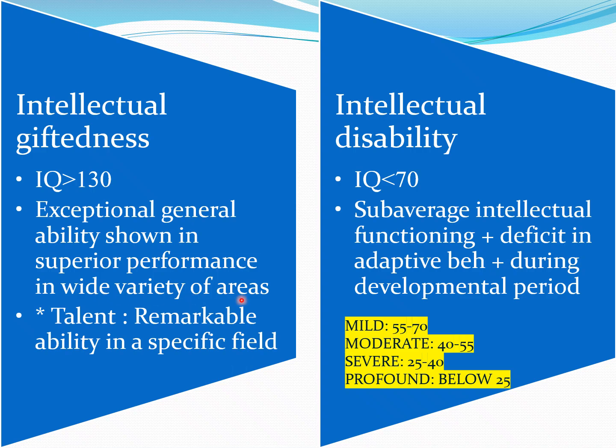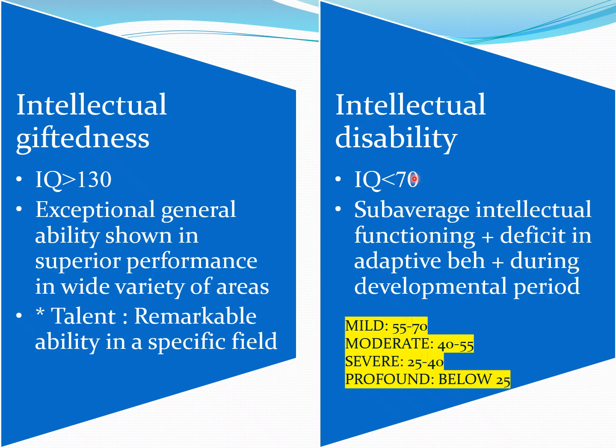On the other extreme of the normal curve, we have intellectual disability. According to AAMD, that is the American Association on Mental Deficiency, intellectual disability is defined as sub-average intellectual functioning, that means IQ is less than 70, and deficit in adaptive behavior, that means a person is not able to adapt to the environment, occurring during the developmental period, that is below 18 years of age.